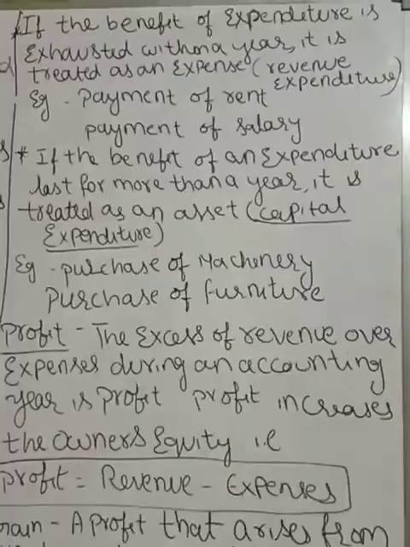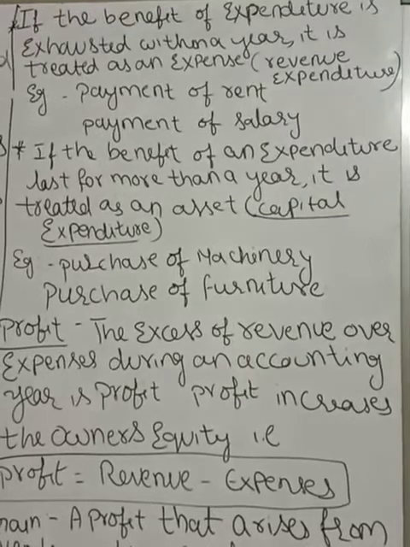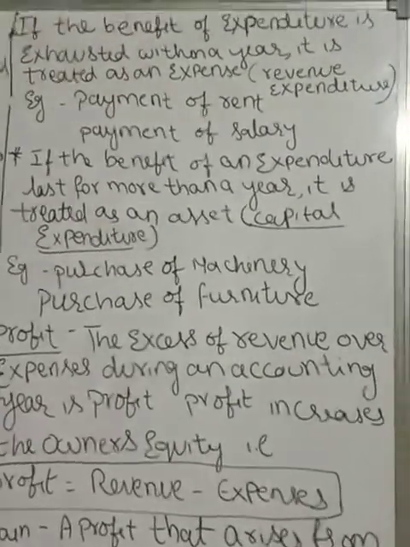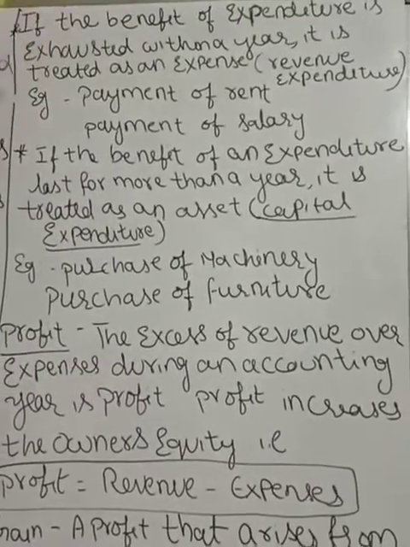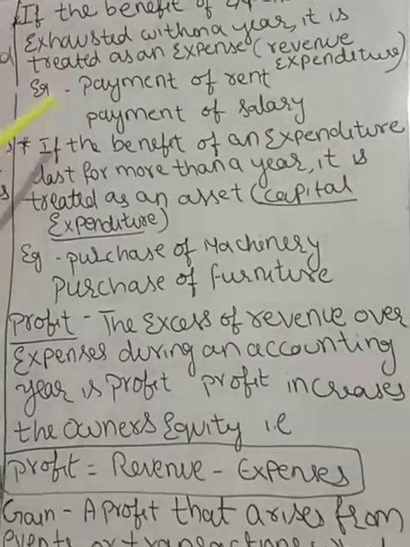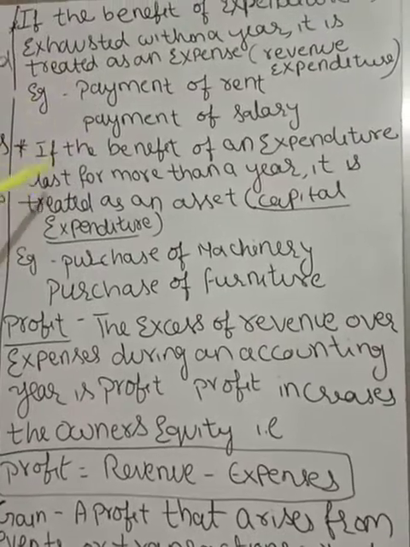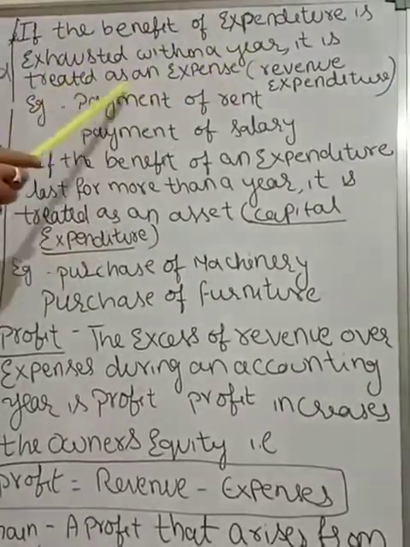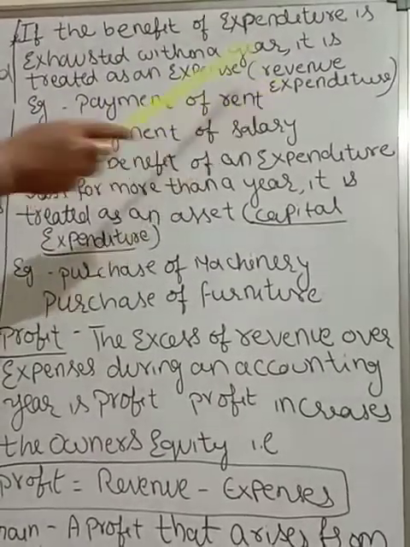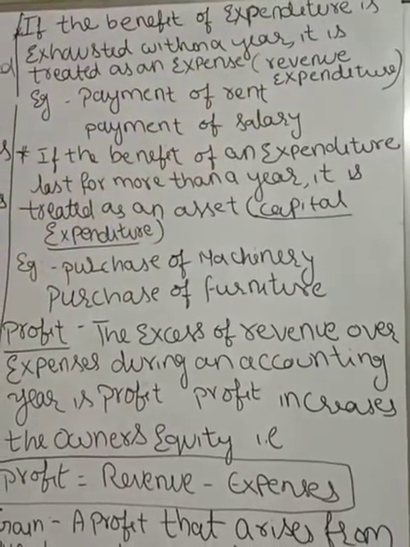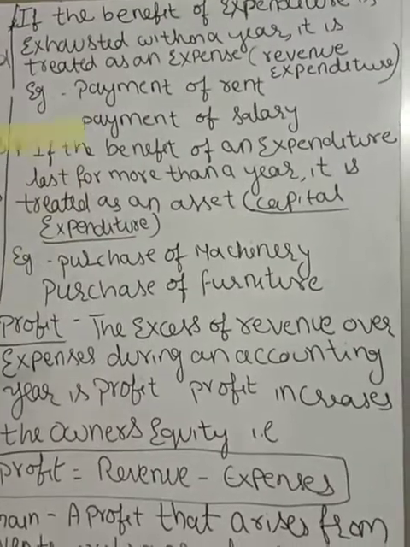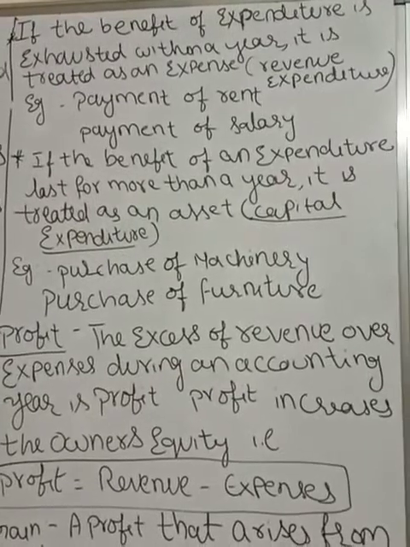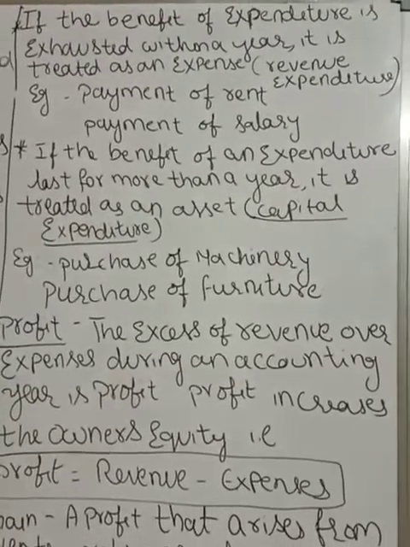Under expenditure there are two types. One is revenue expenditure, another one is capital expenditure. If the benefits of an expenditure are exhausted within a year, it is treated as an expense or revenue expenditure. The benefit you are getting is exhausted within one year. That benefit is only for one year.